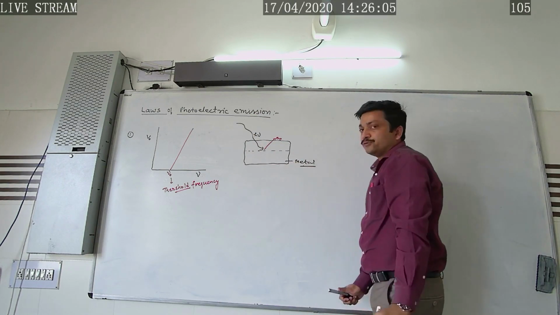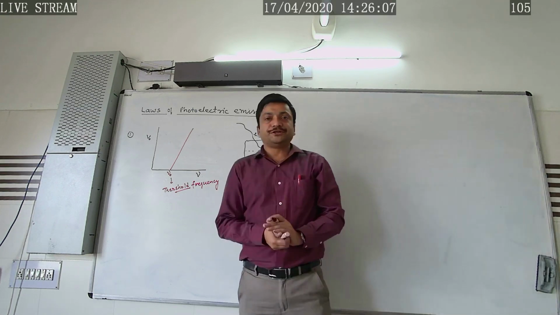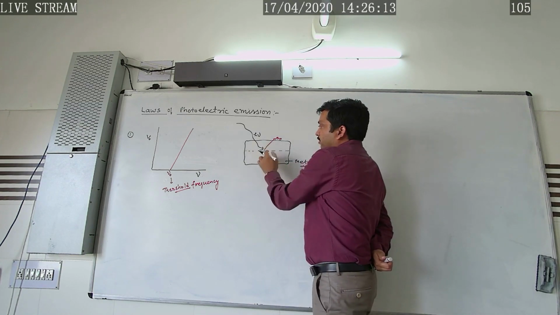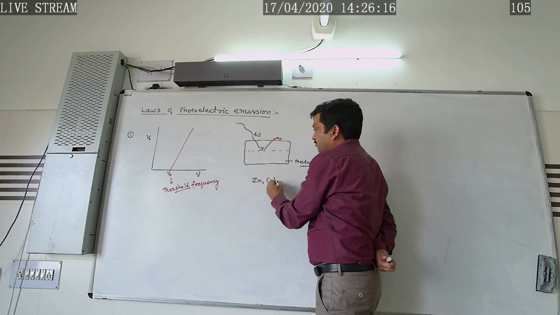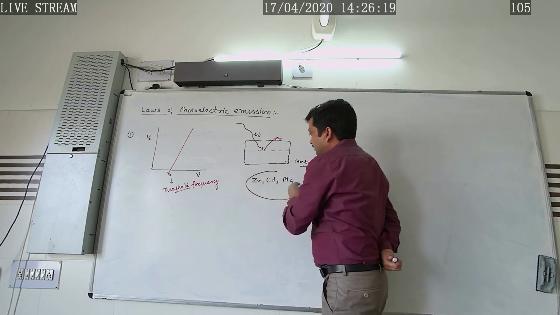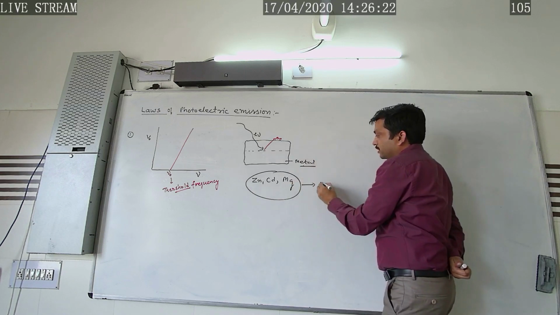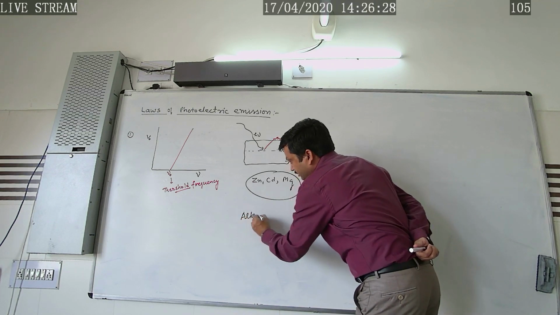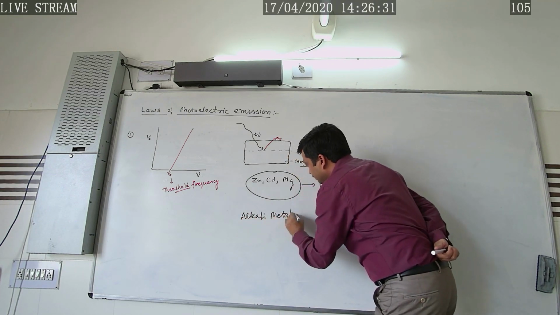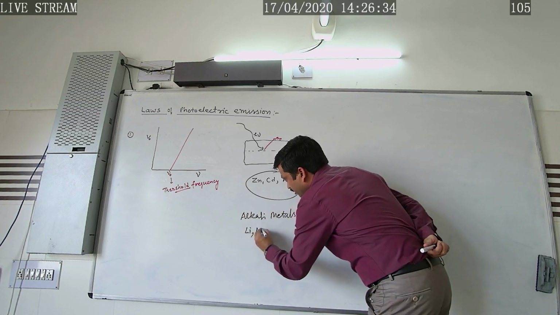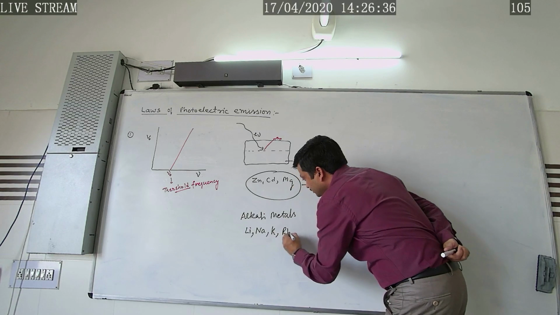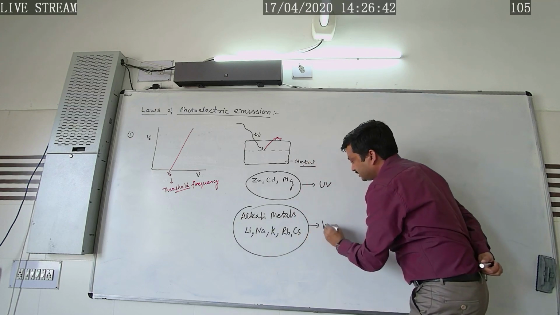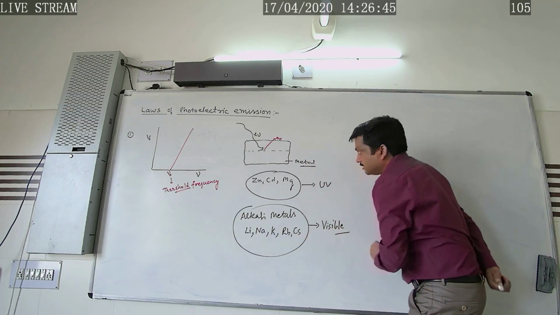Already I have told you that we have metals like zinc, cadmium, magnesium. Whenever incident radiation falls on these metals, the radiation required for producing the photoelectric effect is ultraviolet radiation, and in case of alkali metals like lithium, sodium, potassium, rubidium, cesium, the incident radiation required is visible radiation.